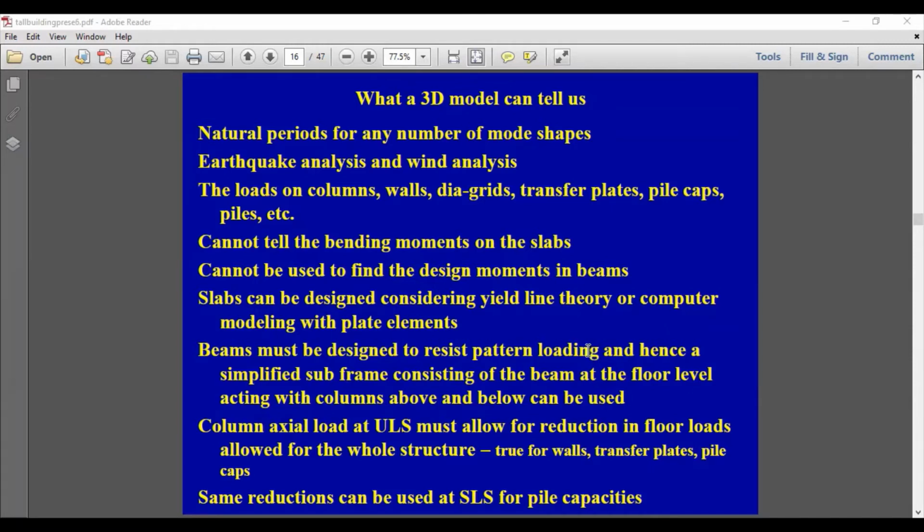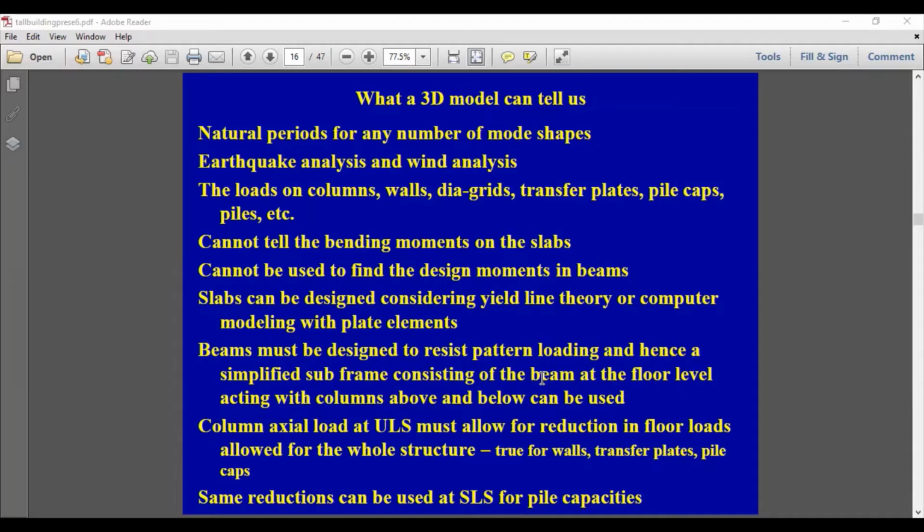So when you make a three-dimensional model of a building, you have to be a little careful. It doesn't tell you everything. It tells you the loads on the columns, it tells you the loads on the pile caps and piles, and it can also tell you the loads on the transfer plates. And, yes, if you have concrete walls, certainly the loads on the concrete walls also can be found from the 3D model. But generally we don't use the 3D model to design the slabs and the beams, and those can be designed independently.